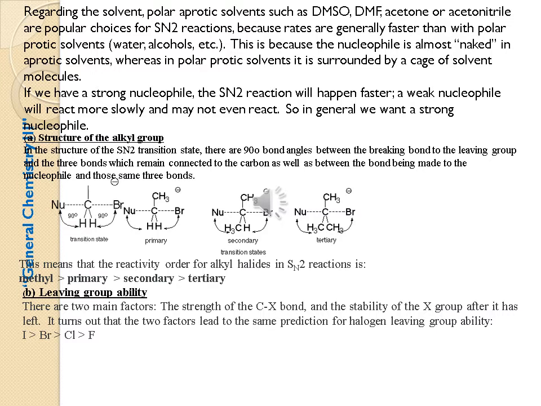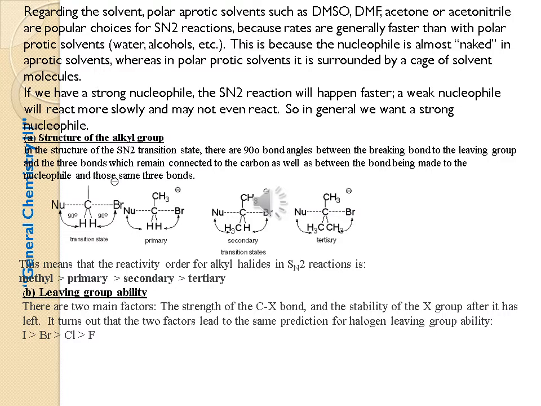The structure of the alkyl group. In SN2, the structure of the alkyl group decides the speed of the reaction. Here the transition state, primary, secondary as well as tertiary. The nucleophile attacks the primary carbon easily compared with the tertiary as well as secondary. So the methyl group favors an SN2 mechanism.